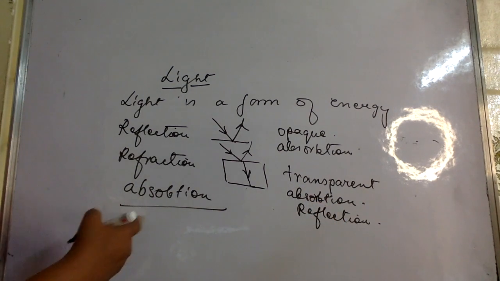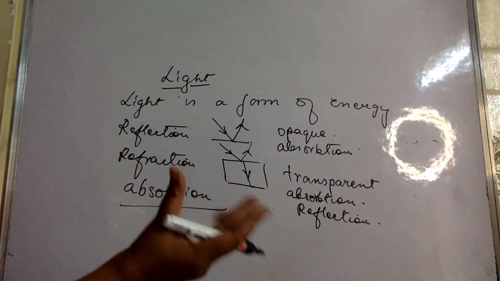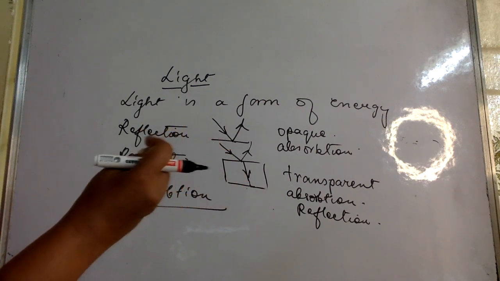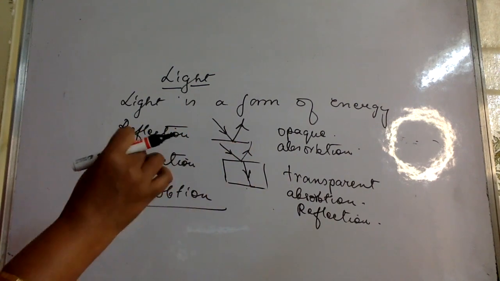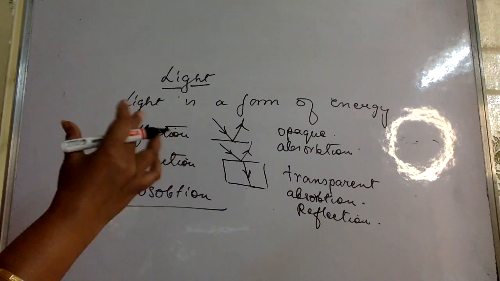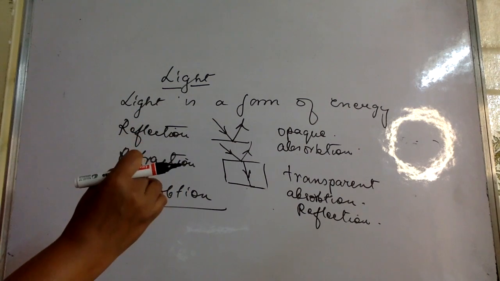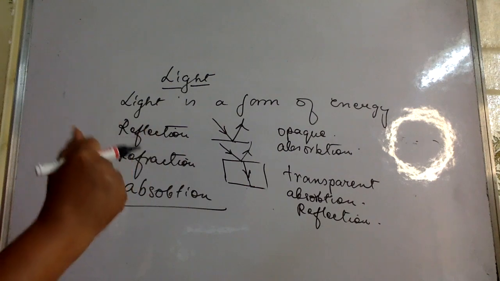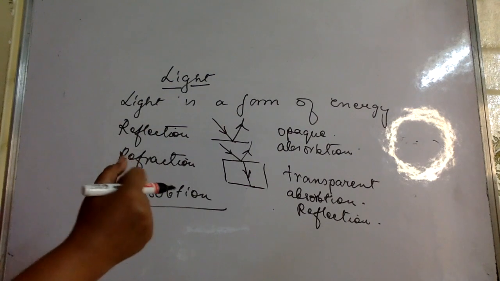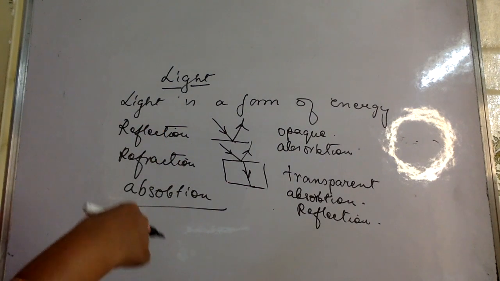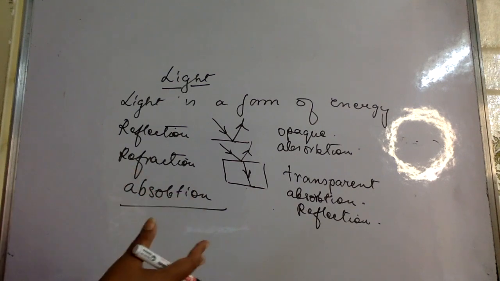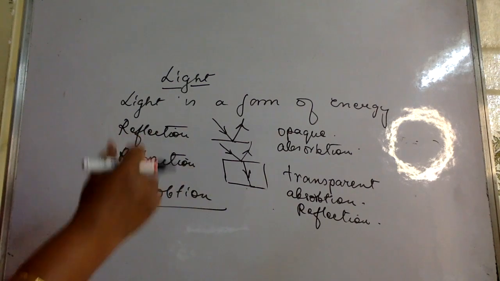The third one is absorption. Now you will see that if you have kept a metallic plate on the terrace in the afternoon, in a very sunny afternoon, after some time it has got warm. Okay, the reason is it has absorbed a lot of light energy and changed it to heat energy due to the law of conservation of energy.